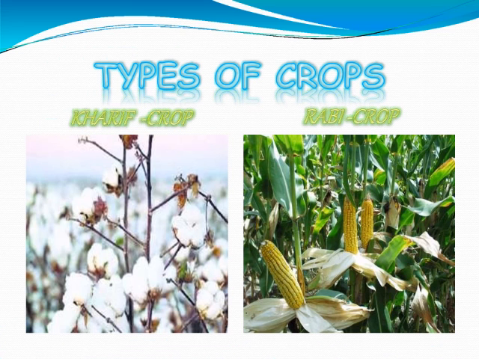Now the crops are divided into basically two main types: Kharif crops and Rabi crops. These crops are divided according to the seasons in which they are grown.